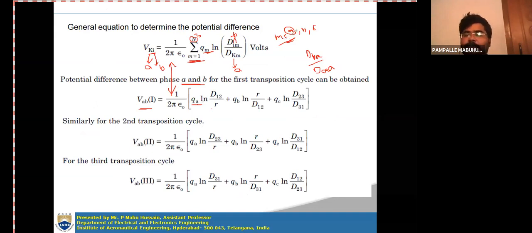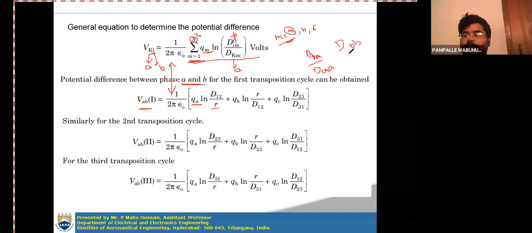So when you take M is equal to A, the expression will be QA ln D12 by r, plus, as we are having summation, the next you consider M is equal to B. Then this term can be written as QB ln dBB by dAB.